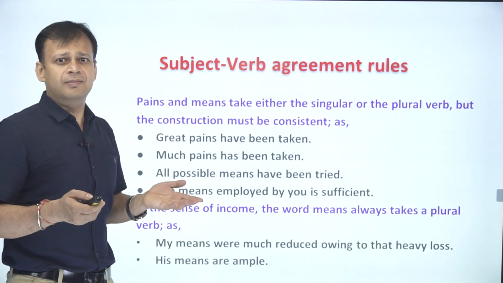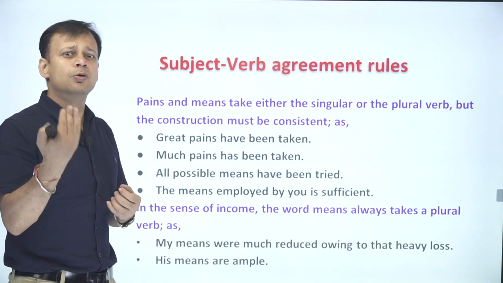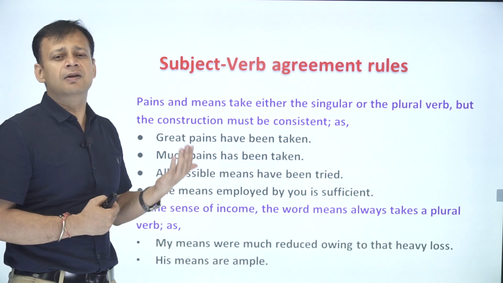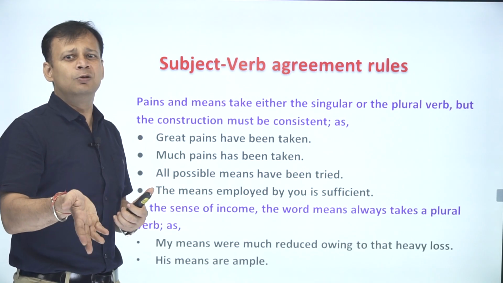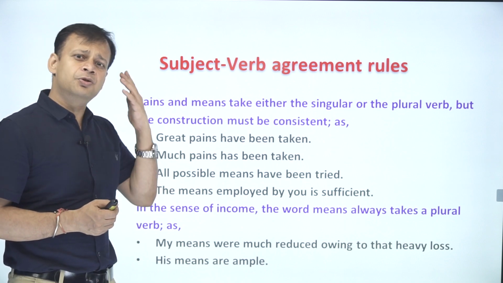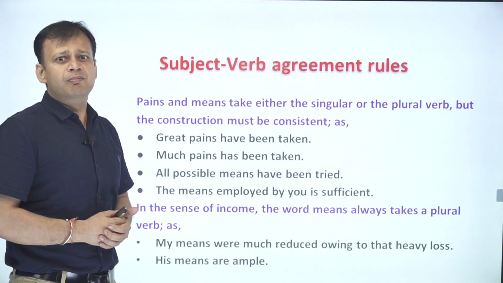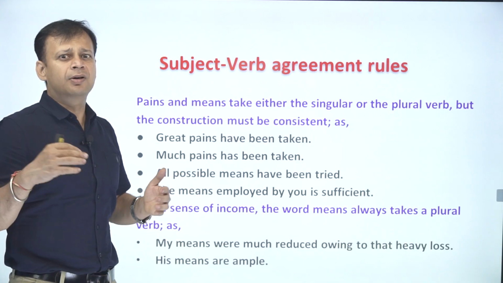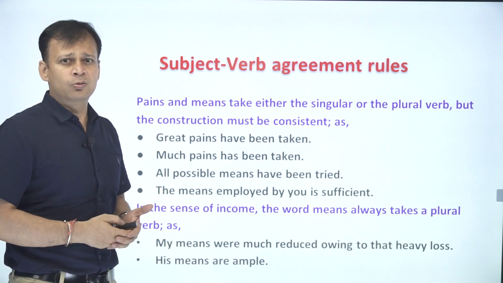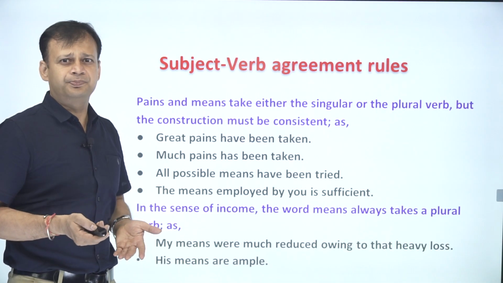In the sense of income, the word means always takes a plural verb. So when you are saying means as a source of income, for example, my means were much reduced owing to that heavy loss. So when you do business and you lose something in the process, the financial implications are there, the monetary implications are there. So in that case we should always use it as a plural subject. His means are ample. So he is talking about his financial aspect. Ample means sufficient in this case. So this can be a very tricky rule. We should be very careful about the way we pick them and the way we choose them.